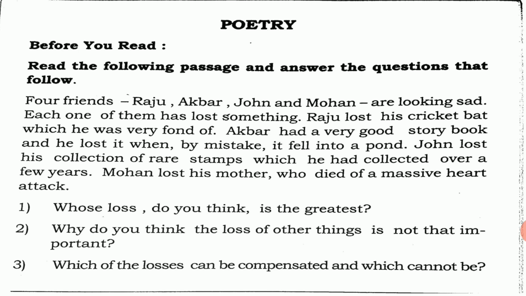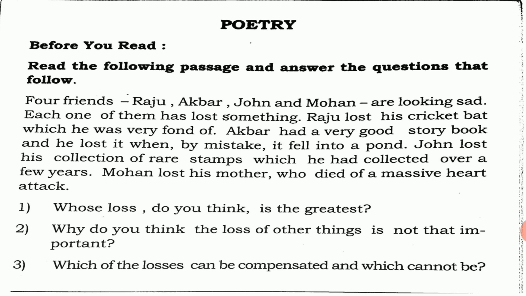The second question is, why do you think the loss of other things is not that important? In the first question, we said that Mohan lost his mother, so that is the biggest loss. But now they're asking why the other boys' losses are not as important. The answer is that Raju, Akbar and John have lost things which they can get back. But Mohan has lost his mother, whom he can never get back again.